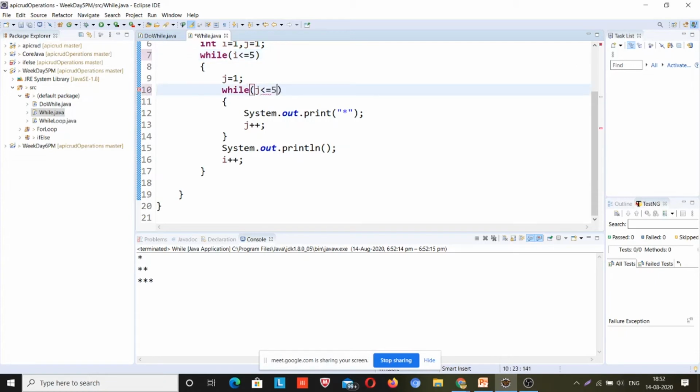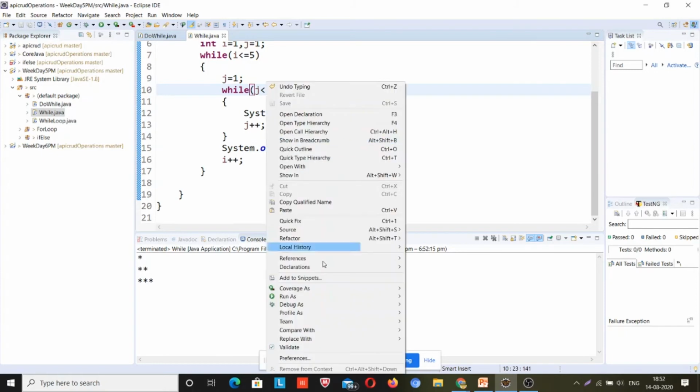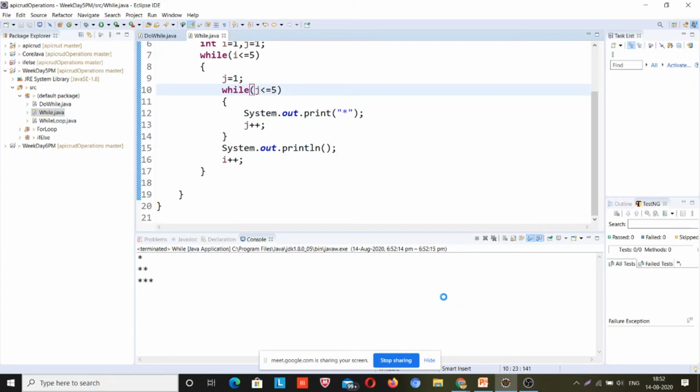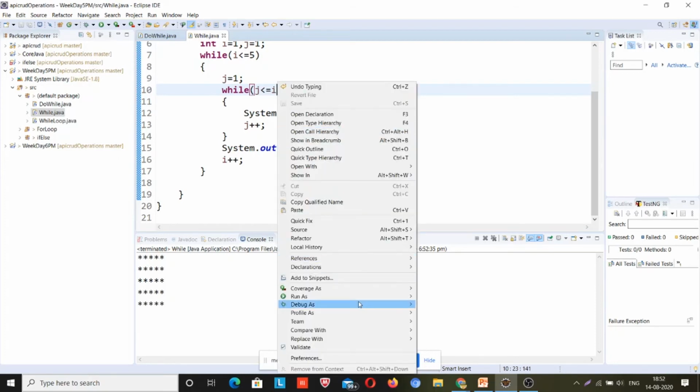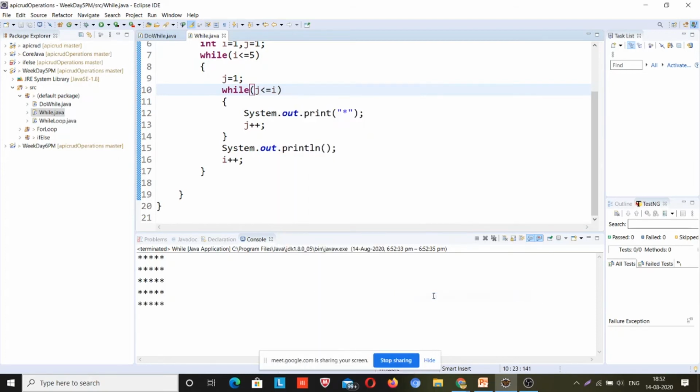So the similar program which you have completed in your assignment, I have explained that program using while loop. Oh, what was that? Here I should be giving i, right? Because I have to print i number of times. So by mistake I have assigned that.